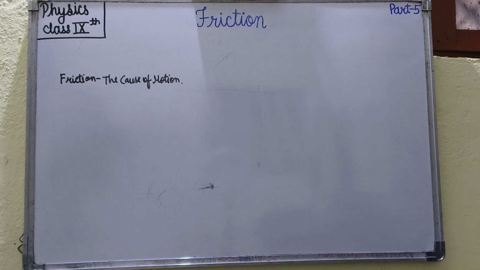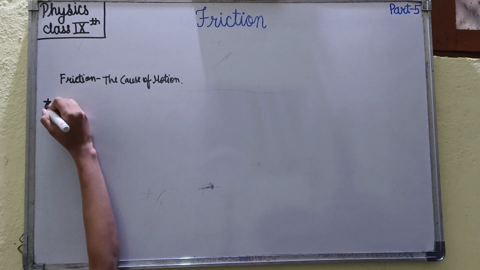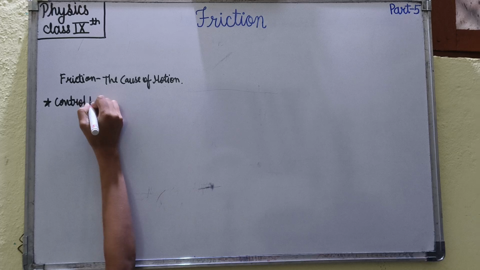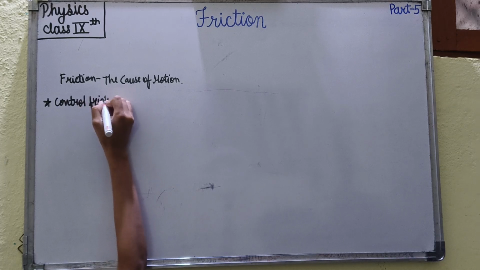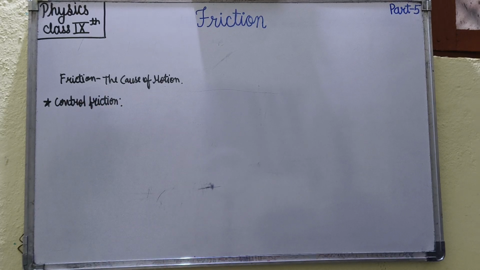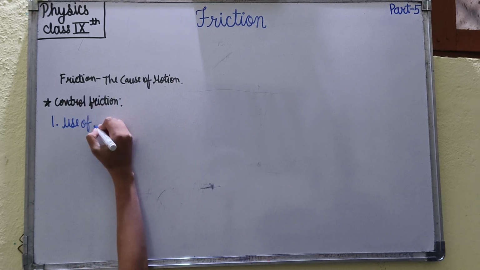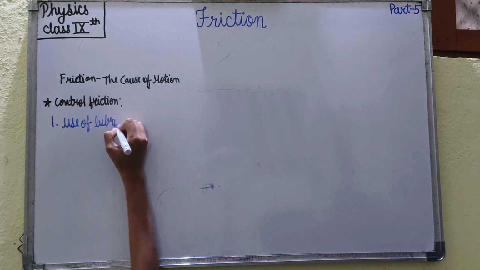Now, control of friction. How can we control friction? The friction can be minimized by adopting some methods. Some of the methods are: first is use of lubricants.